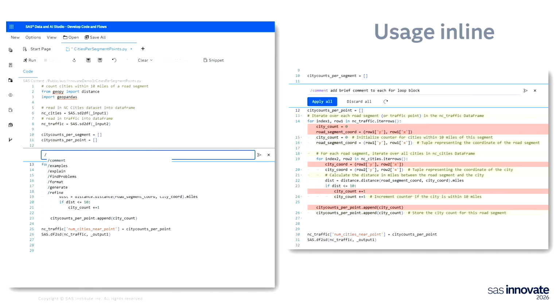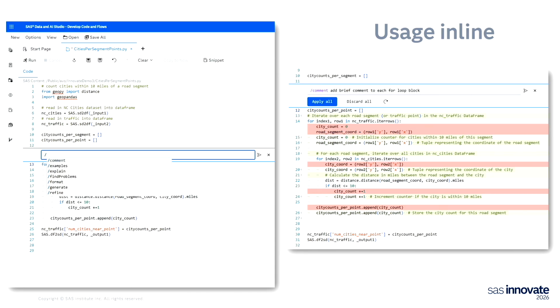In terms of the user experience, Copilot capabilities will be available in a couple of different ways. You will be able to use them inline in your code editor and through the chatbot pane. On this slide, we can take a look at how you can use them inline. If we take a look at the left-hand side screenshot here, you will be able to invoke Copilot in a particular place of your program and basically run one of these actions. This will be possible to do for the entire program, if you want to, or for a selected set of lines. So if you only want to do this for lines from 10 till 15, then this will be possible.